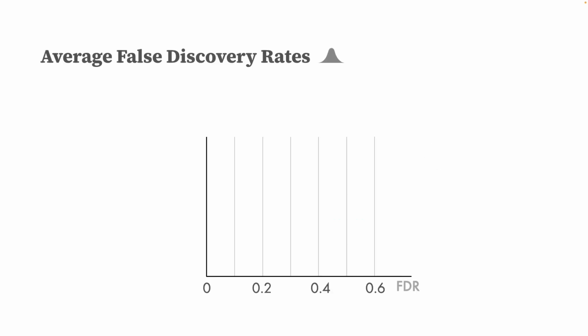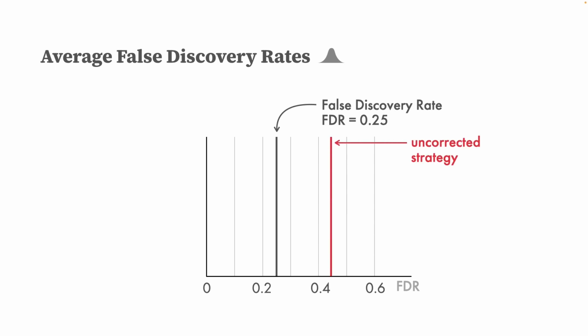Let us first compare false discovery rates. So we're trying to control the false discovery rate at 0.25, given the incentive structure. The false discovery rate, if we were to use an uncorrected strategy for multiple comparisons, would be somewhere around here. And finally, the false discovery rate using a correction procedure known as the Benjamini-Hochberg method, which is state-of-the-art, would be around here.